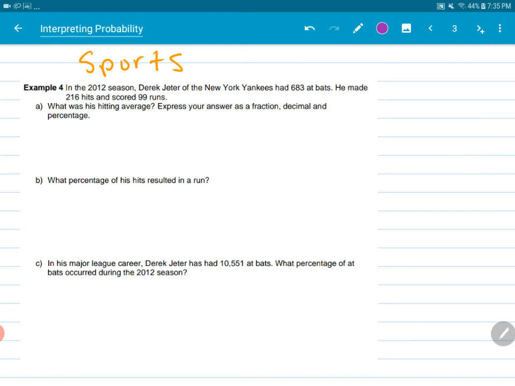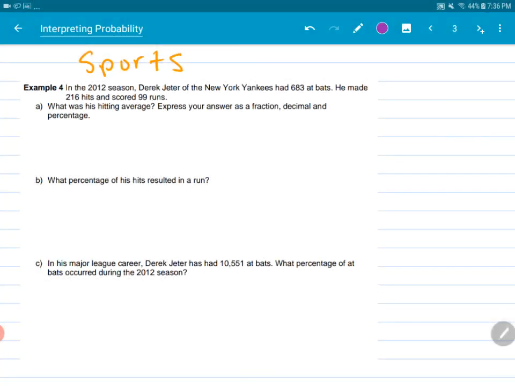And lastly, another sports question. In the 2012 season, Derek Jeter of the New York Yankees had 683 at-bats. He made 216 hits and scored 99 runs. What was his hitting average? Express your answer as a fraction, decimal, and percentage. So hitting average is like how many times did he make contact with the ball out of his total times that he went up to bat.